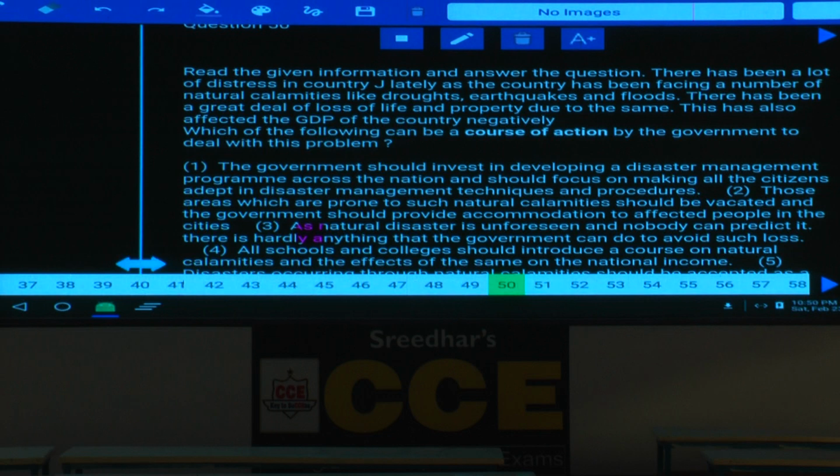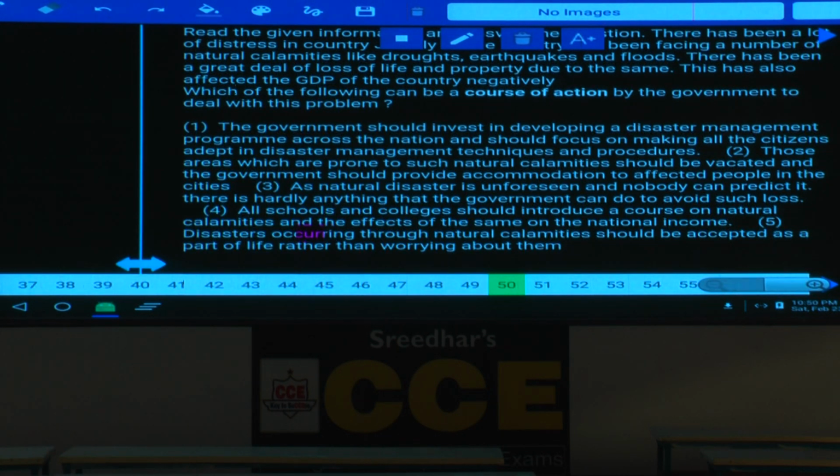Now in this 50, there has been a lot of distress in country Z. Lately, as the country has been facing a number of natural calamities like drought, earthquake and flood. There has been a great deal of loss of life and property due to the same. This has also affected the GDP of the country negatively. Now these days, because of these natural calamities, the country has suffered a lot. Then which of the following can be a course of action? Now, what is the main reason behind this one? Natural calamities, their loss is more. Then, now we need to identify how to cut short the loss.